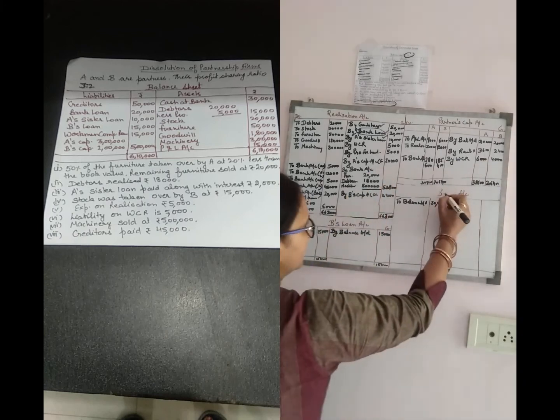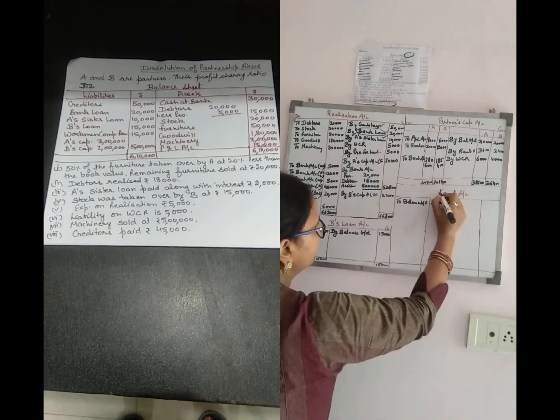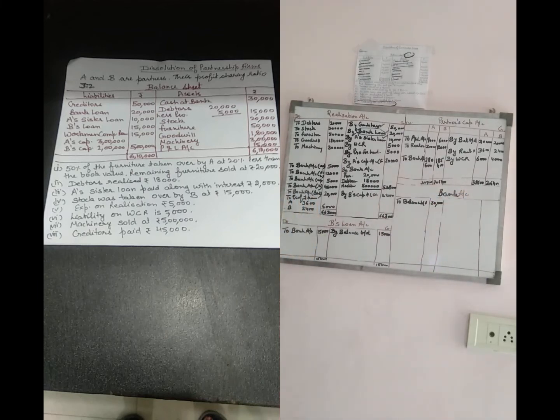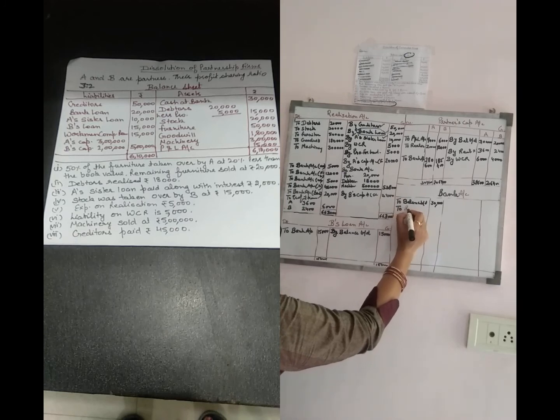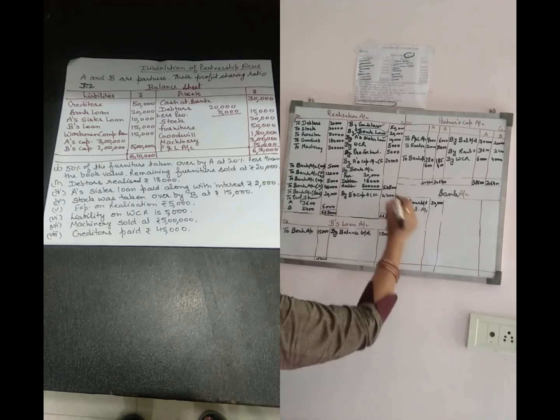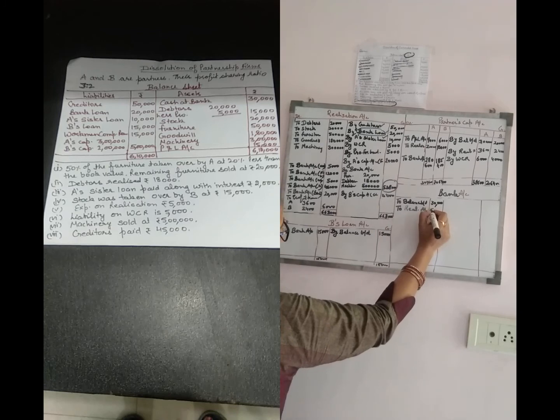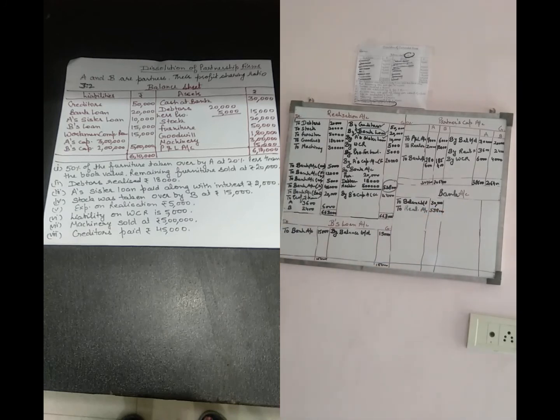Now the bank account is to be prepared. In this, all the transactions related to the bank are transferred to the bank account. Firstly, the amount realized from the assets, so to realization account, 5,38,000. No other amount is to be realized from any other source by the firm.